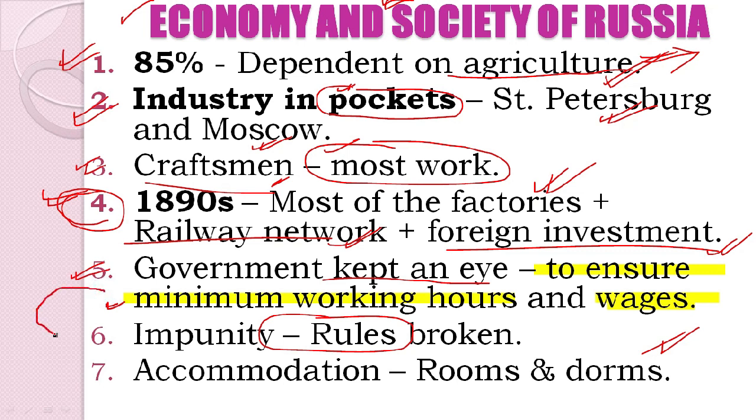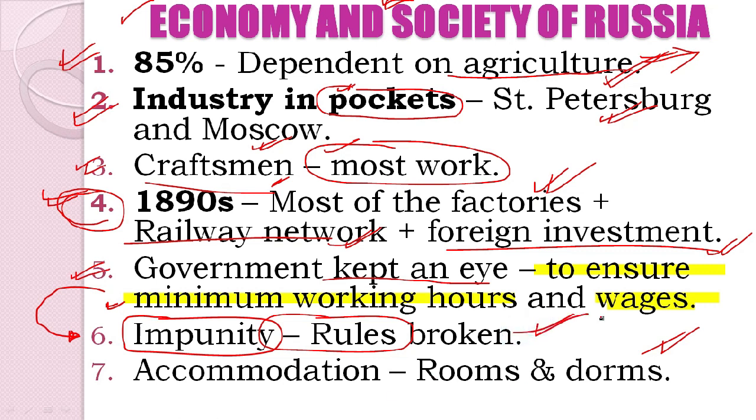However, some of the industrialists often broke rules. We see that rules were often broken, and that also with impunity. Impunity here means without being punished. So the industrialists most of the time were exempted from punishment as well. They escaped being punished, and rules were often broken in this kind of society.